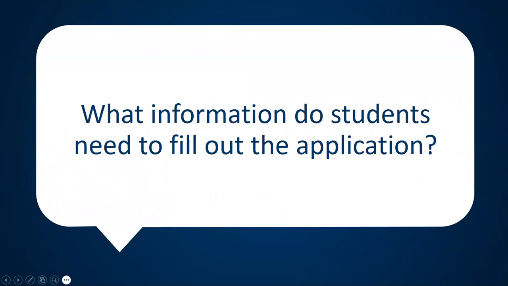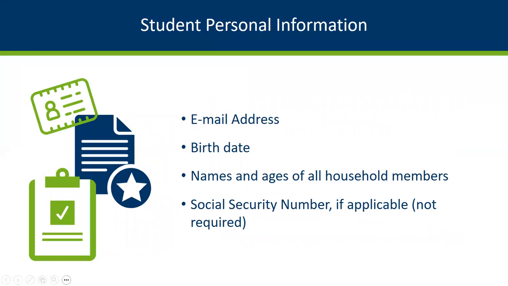What information do students need to fill out the application? This list is the personal information that students will need to have available to them before they can complete the Minnesota DREAM Act application: a valid email address, their birth date, names and ages of all household members, and their social security number if they have one. The social security number is not required to complete the application.